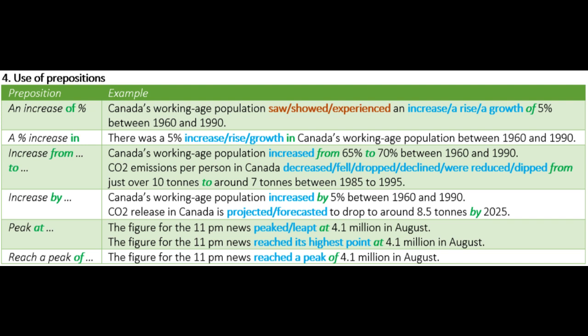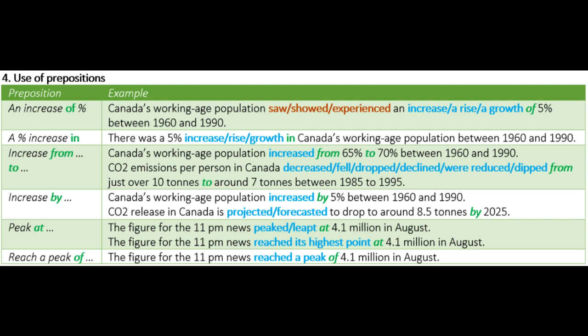CO2 emissions per person in Canada decreased, fell, dropped, declined, were reduced, dipped from just over 10 tons to around 7 tons between 1985 and 1995. Increase by, example, Canada's working age population increased by 5% between 1960 and 1990. CO2 release in Canada is forecasted to drop to around 8.5 tons by 2025.